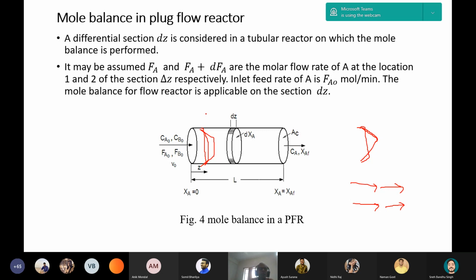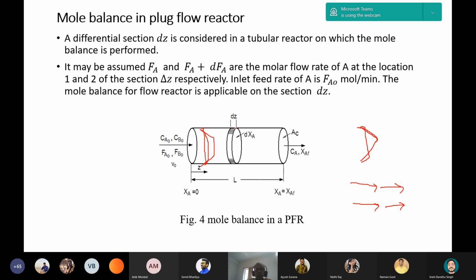And in this case, we consider a differential section dz, into which the conversion is dXA. That is, within the length dz there is a differential amount converted, dXA, and the feed rate of A varies from FA to FA plus dFA within dz.